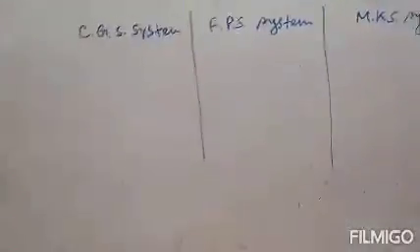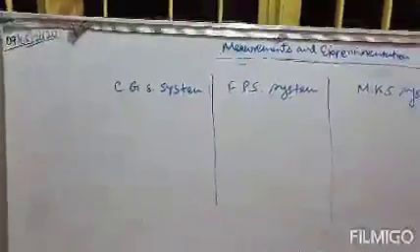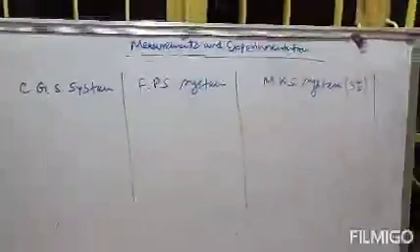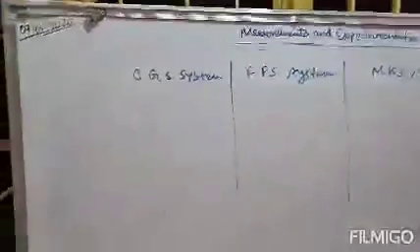Clear? Every physical quantity has a unit under these 3 systems.